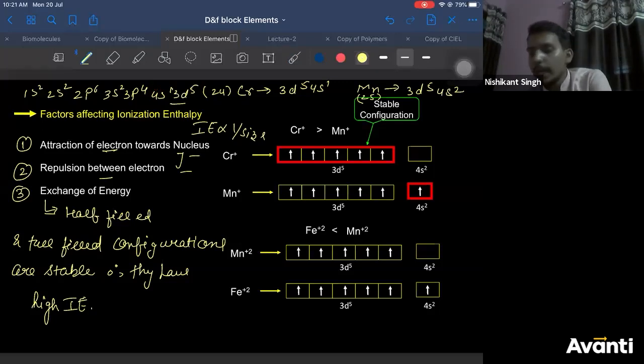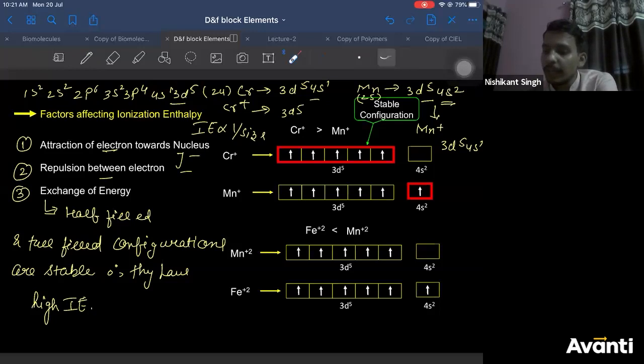Whereas manganese, if you write, last term will have 3d5 4s2. So if you remove one electron, you'll get Mn plus. One electron will be removed from 4s, so you'll get 3d5 4s1. And chromium plus will be 3d5 after removing one electron from 4s. Now the next electron you have to remove from 3d5 for chromium, and here next electron has to be removed from 4s. So 3d5 is half filled and stable. Therefore, it is difficult to remove electron from here.